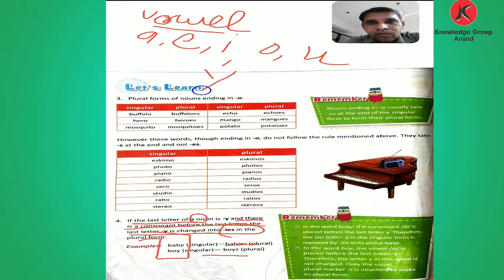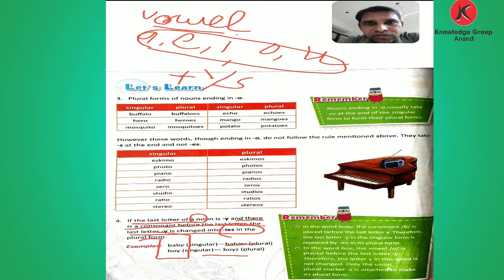If the letter y is given and before the y one of these vowels comes, then you add only s. If not, you remove the y and add ies and make that word into plural.